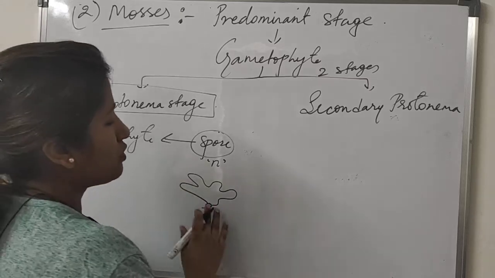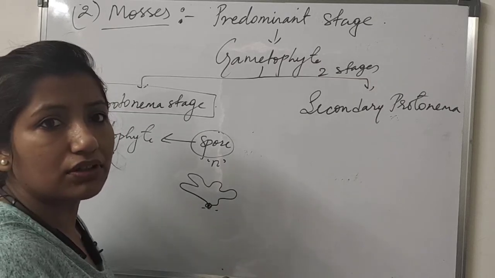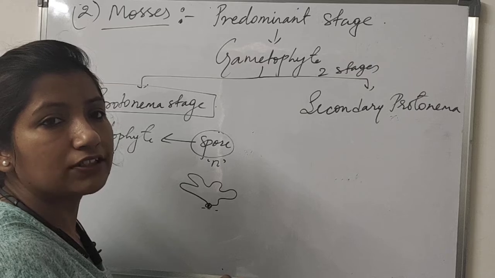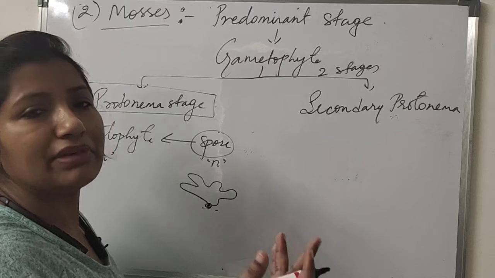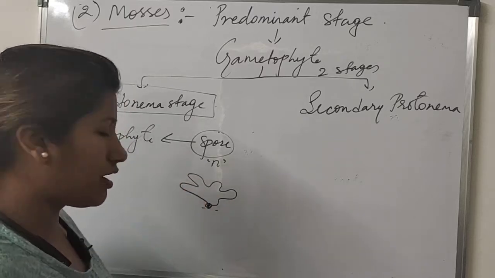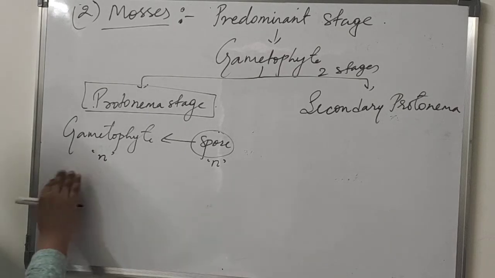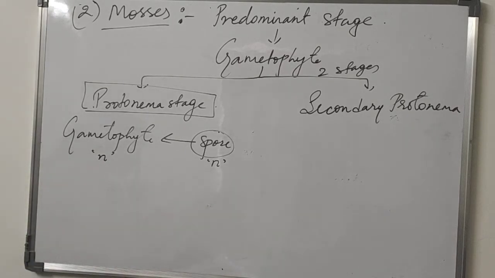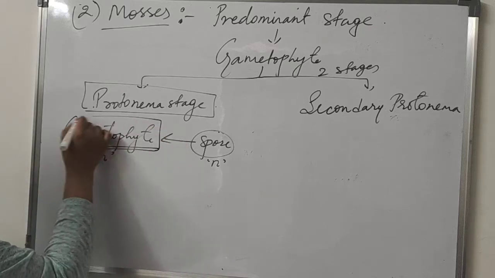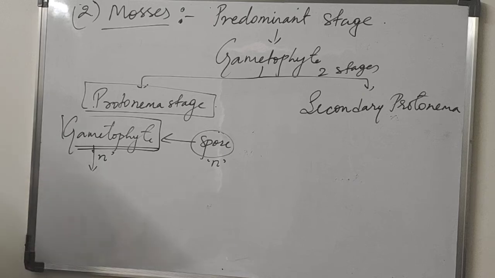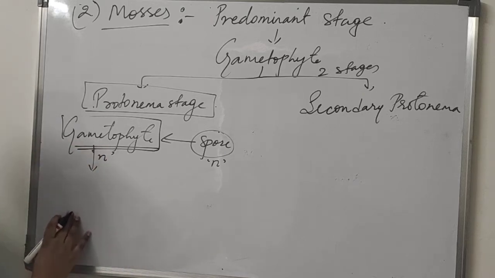You must have seen when I'm drawing the structure, I'm not giving it a definite shape because they are thalloid. Remember that. They don't have a complex organization of tissue. Thalloid structure, leaf-like, stem-like structure, not a definite structure. This stage is called the protonema stage, and this gametophyte which is formed can be branched, green and filamentous.